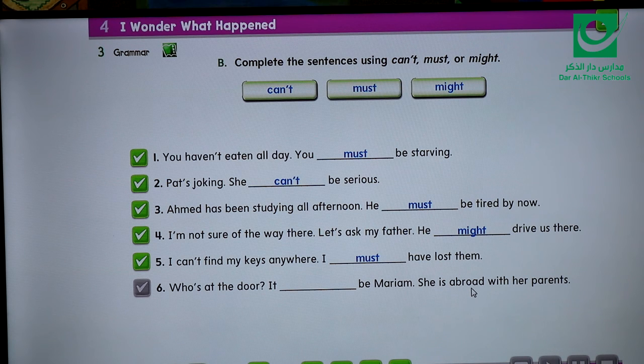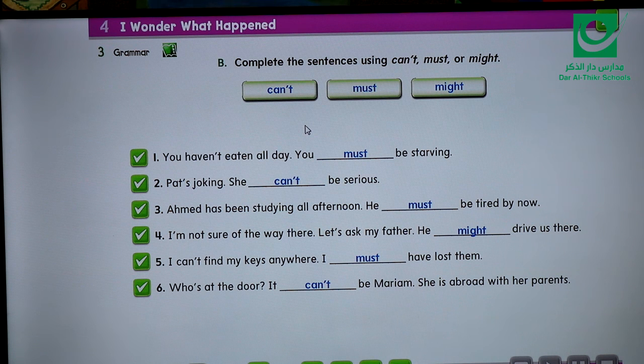Abroad, that means outside the country. So for sure this is not Maryam because she is not in the country. So the answer will be can't be. It can't be Maryam.